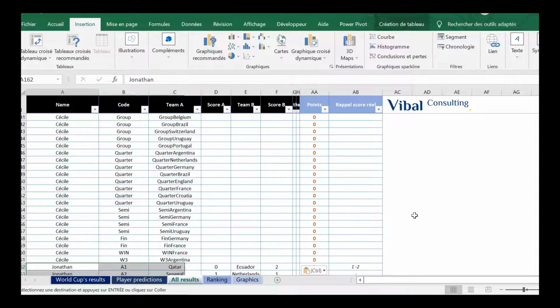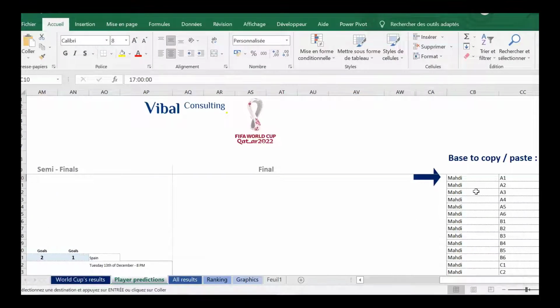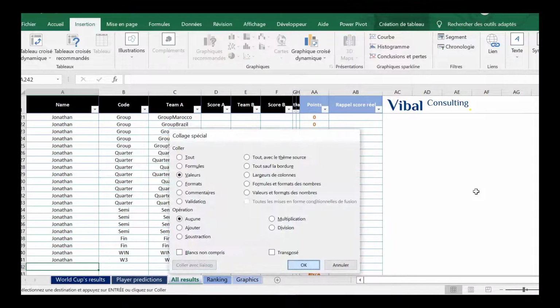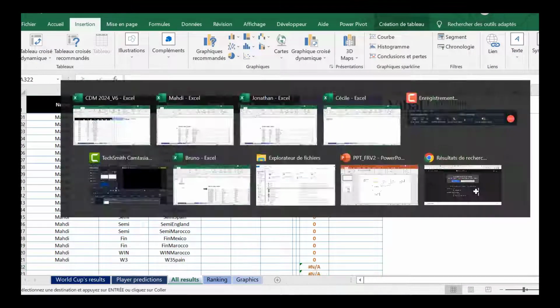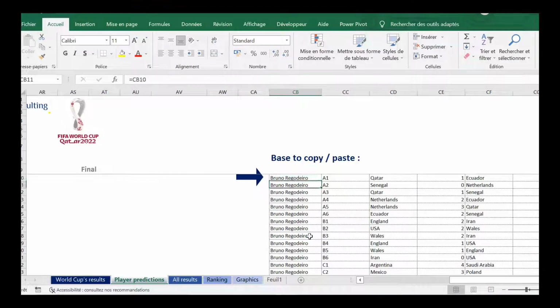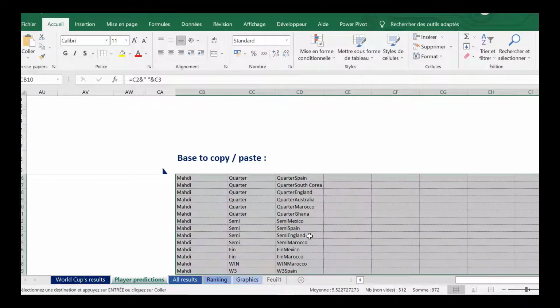Here we go. Then Mehdi, so ditto, I copy and paste on the column A. It's very important in the column A. And finally, the last person, Bruno Regodero, what a strange name, whatever.